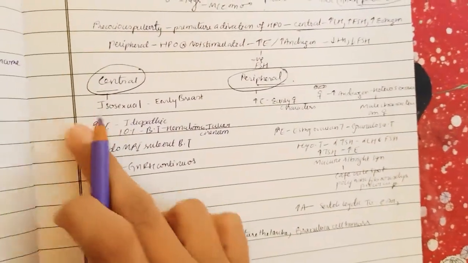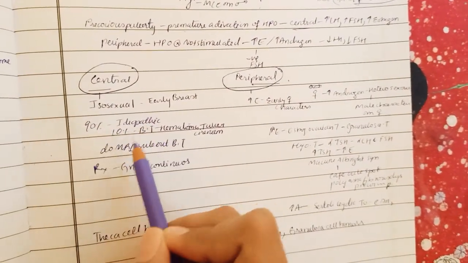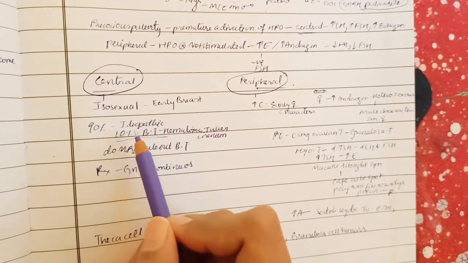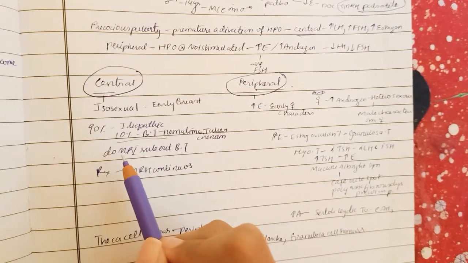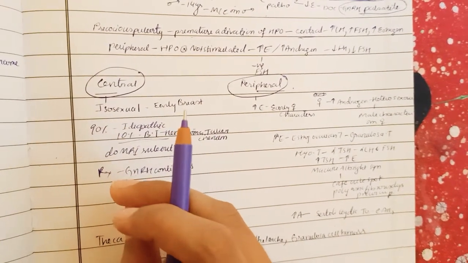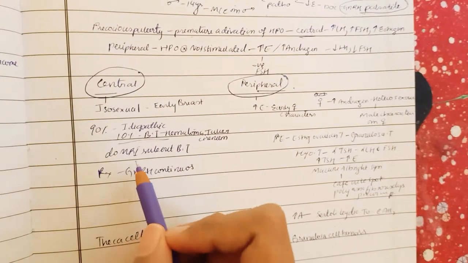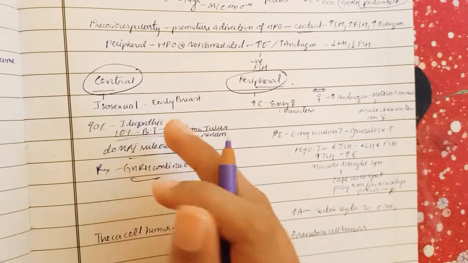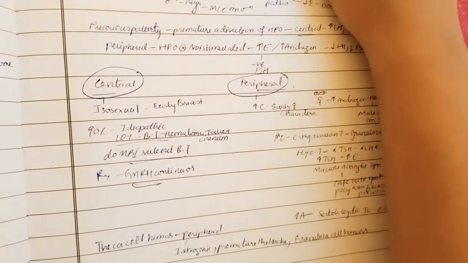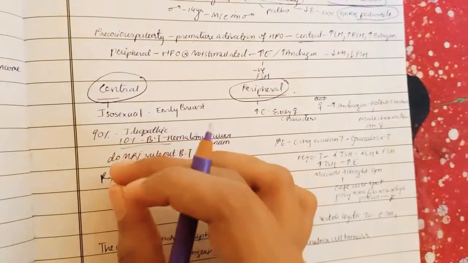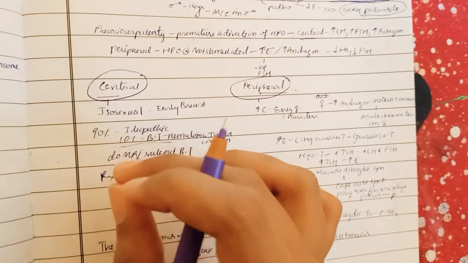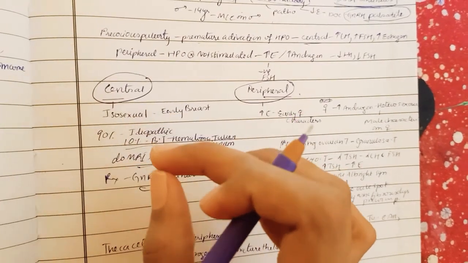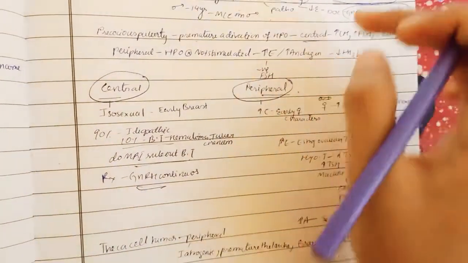Here you can see I wrote it. The 90% is idiopathic, but in 10% there may be a brain tumor. So don't always neglect it as idiopathic. You should always rule out a brain tumor. For the female with central precocious puberty, we should recommend an MRI scan. The treatment is of course gonadotropin releasing hormone in a continuous way. And one more thing: there is a hamartoma of the tuber cinereum, the brain tumor which we are saying is present in central precocious puberty.